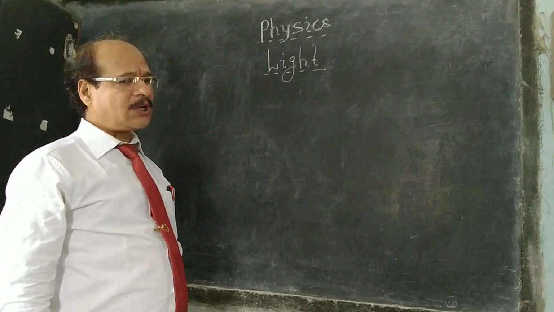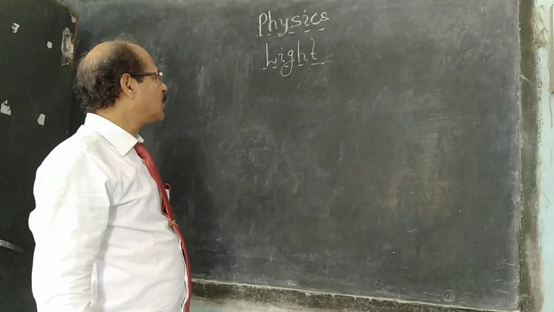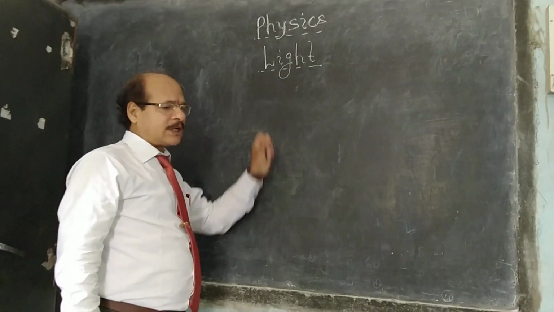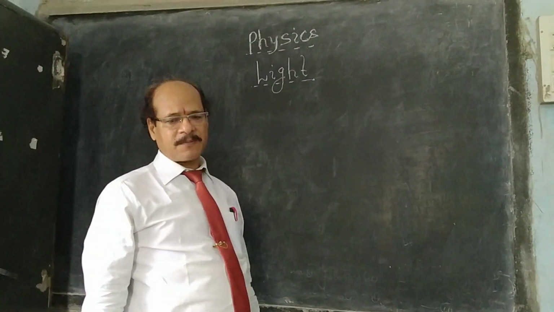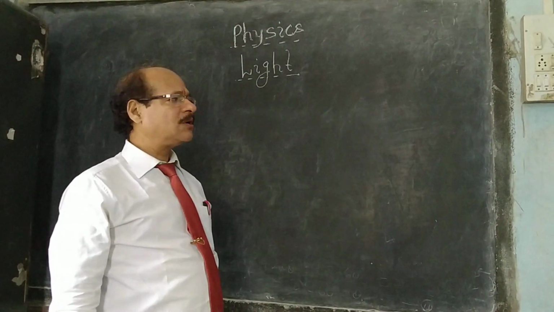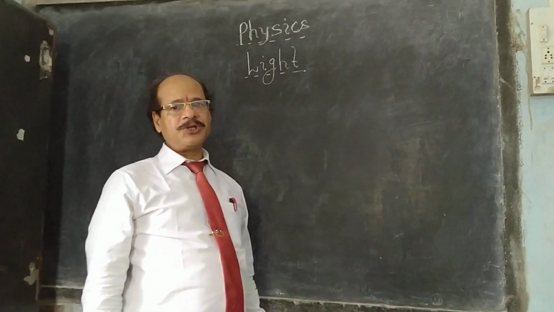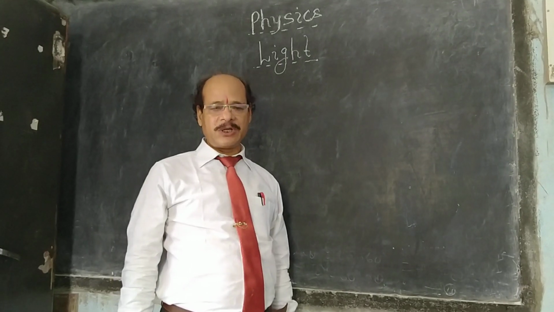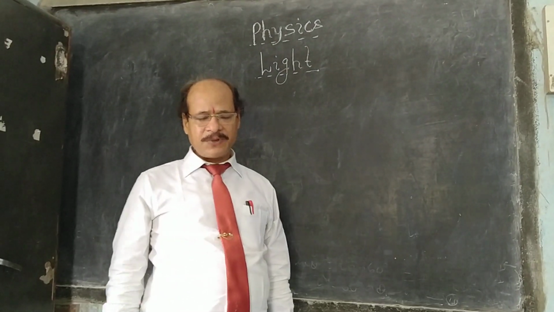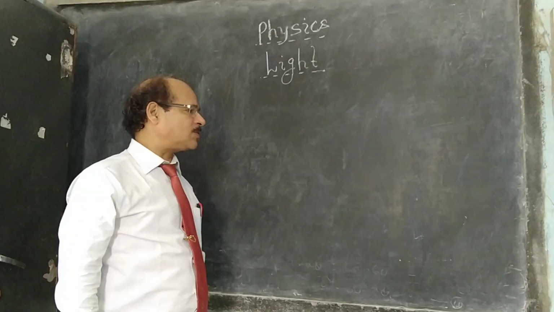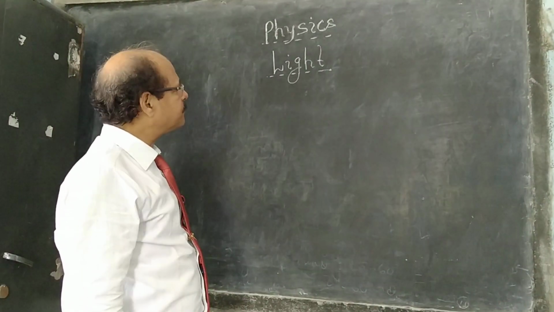Light is a form of energy which gives us the sensation of vision. In other words, light is that form of energy which enables us to see an object. Without light, we cannot see an object.